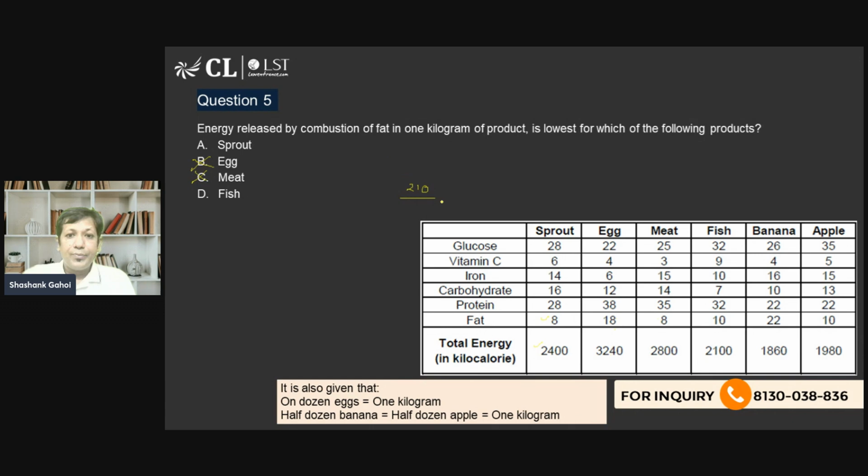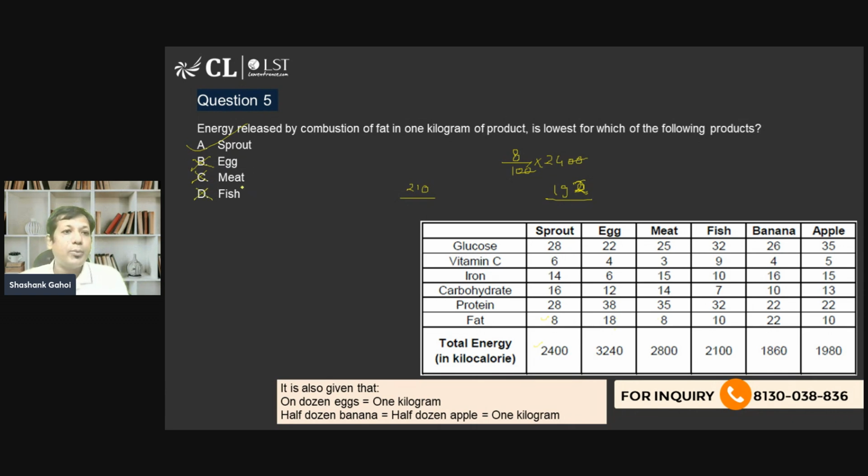Okay, fair enough. Now this is 8% of 2400. So 8 4s are 32, and 8 2s are 16, plus 3, 192. So basically it is going to be lowest for sprout. So we can directly get the answer that it should be lowest for the sprout and not for any other value. So that's how we can get the answer.